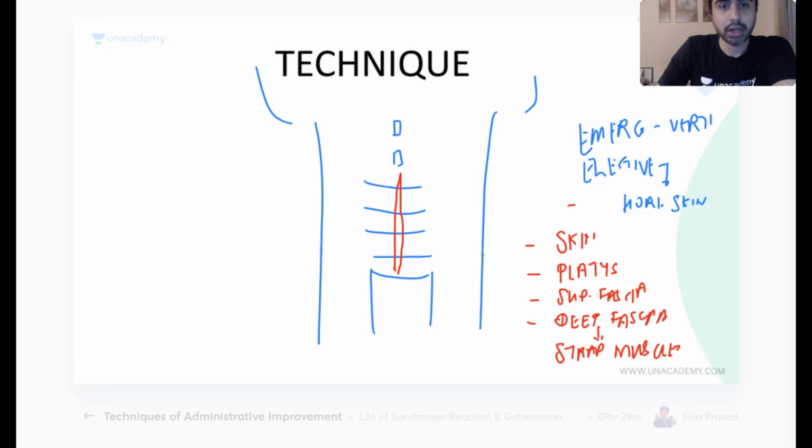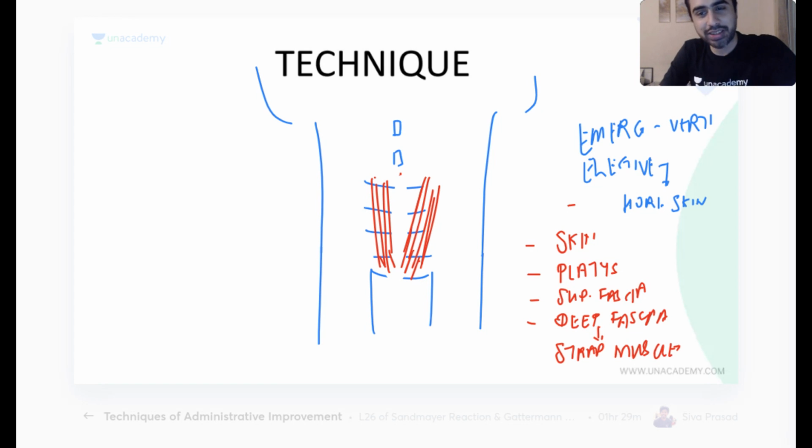Okay, so I cut the skin, cut the subcute, started spreading everything, cut the fascia, deep fascia, I started spreading everything. Now what am I going to see next? Which strap muscles come in the way? So I'll see some strap muscles over here. Which are they? Which strap muscles come in the way? In the ENT exam, if you don't get the strap muscle, as per TOS, omohyoid, not all of them come. Mackie, not all of them come.